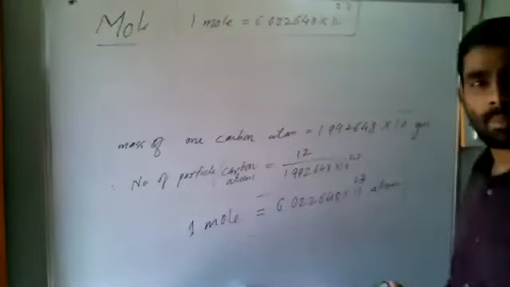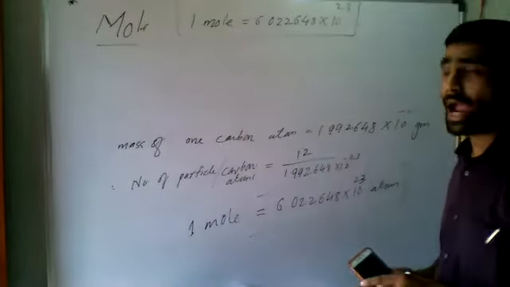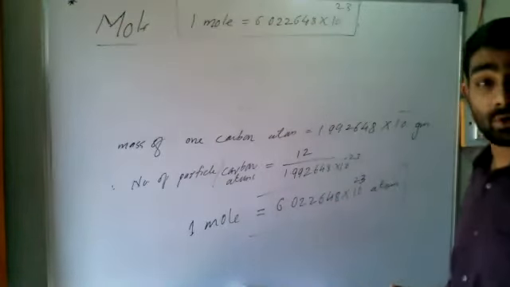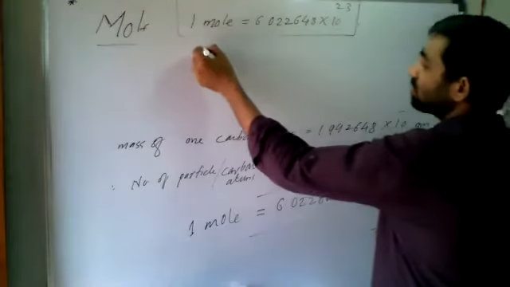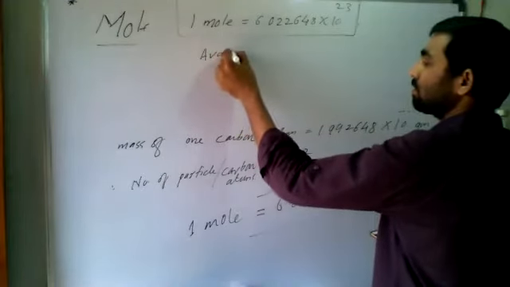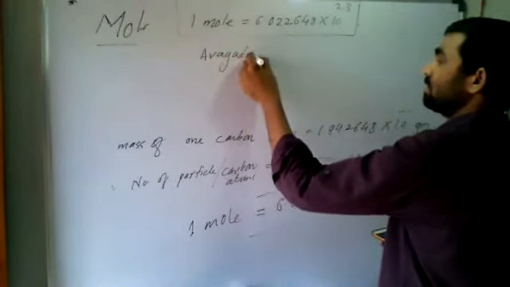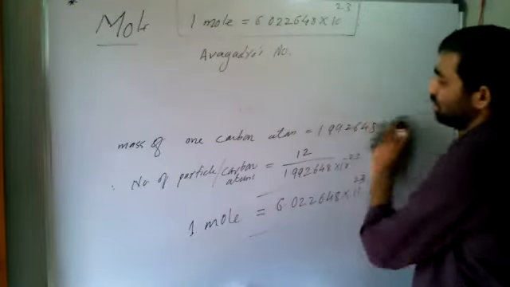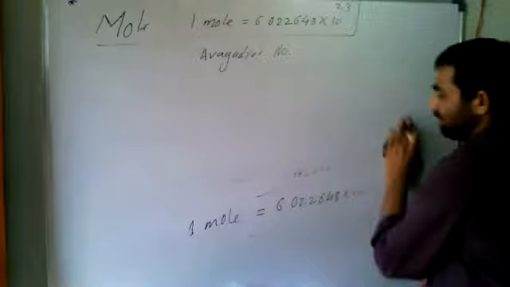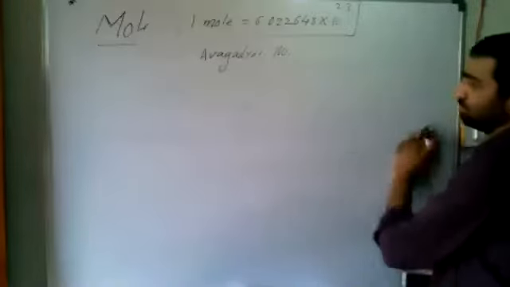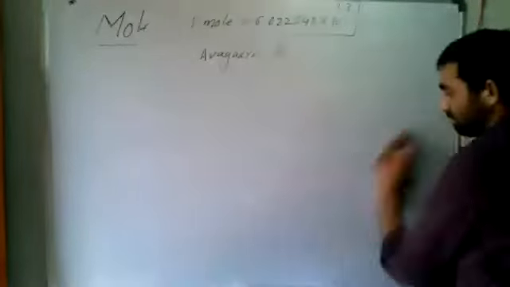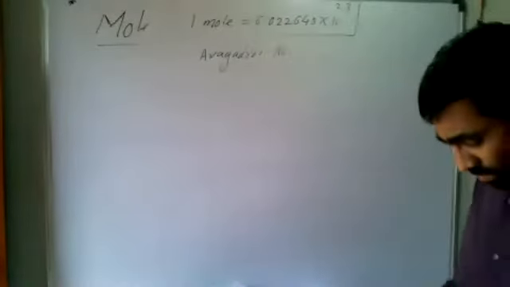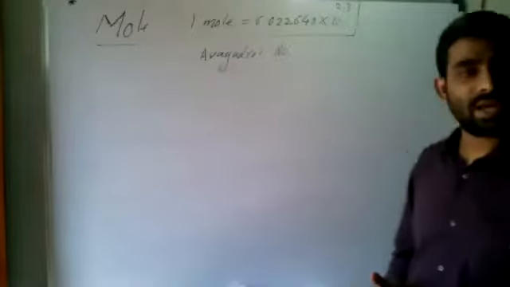This number is given by Avogadro, so it is called Avogadro's number. Fine? This is the idea of mole. So now, let us go for calculation.